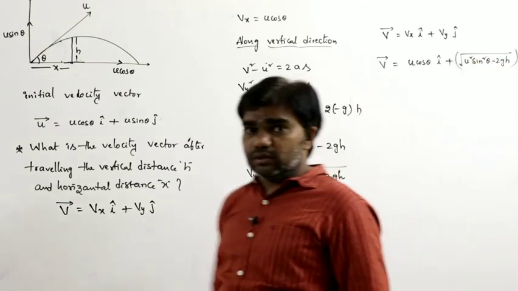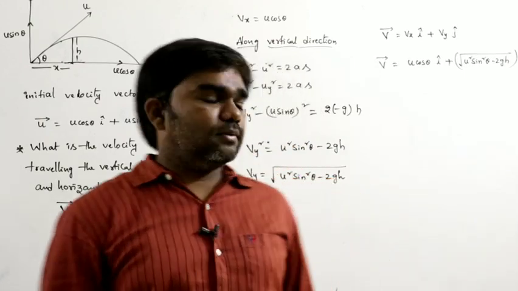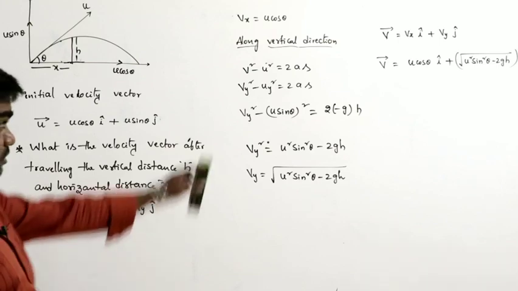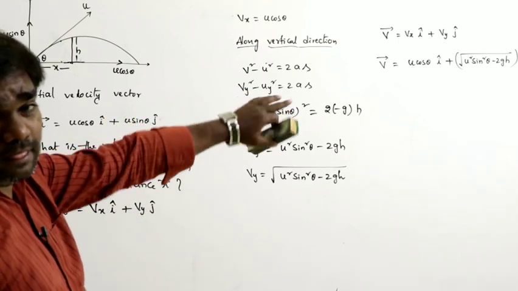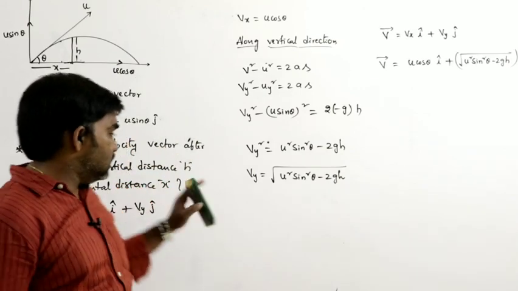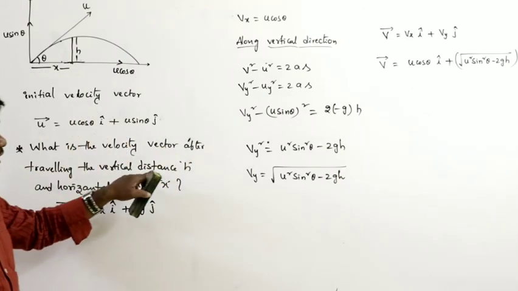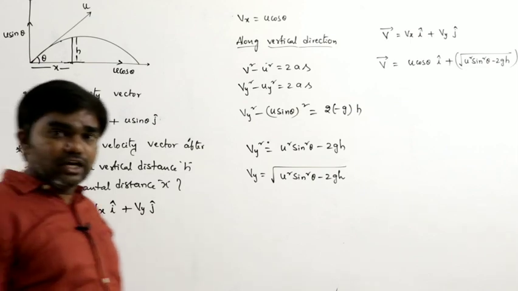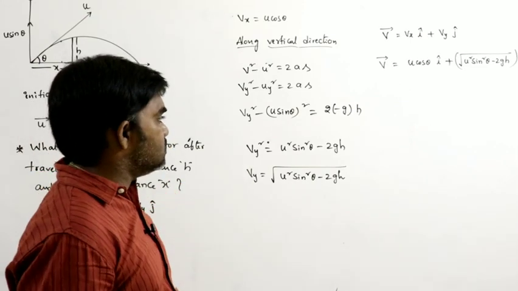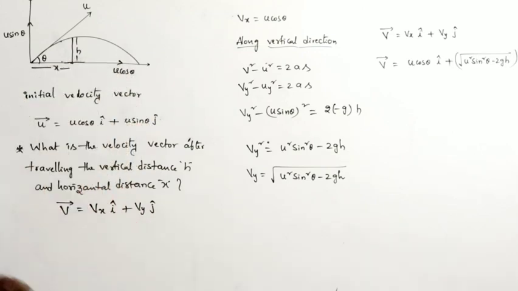So this is the final velocity vector. The previous case was the velocity vector after time t seconds. Here it is the velocity vector after traveling through the vertical distance h. So this is the situation now.